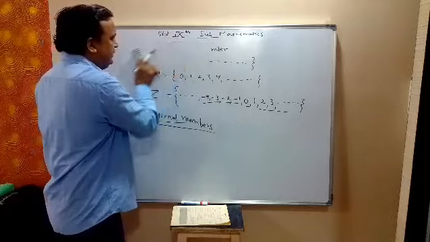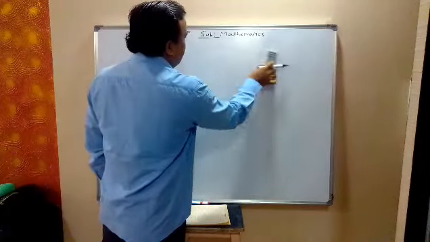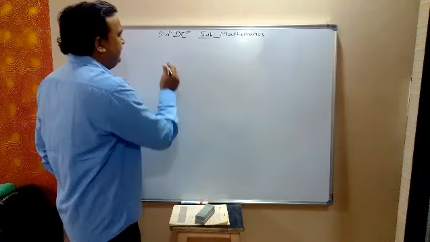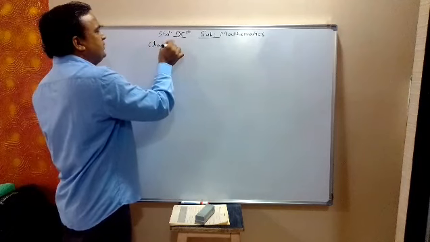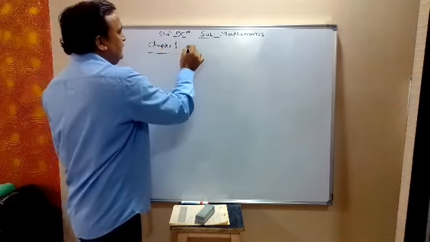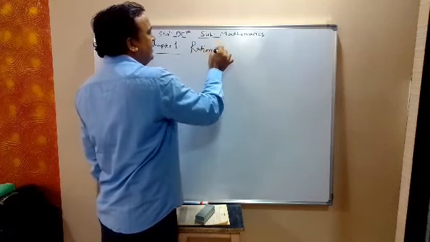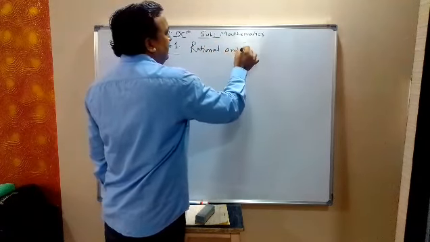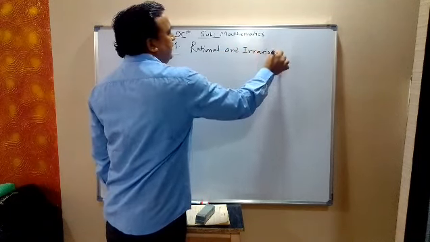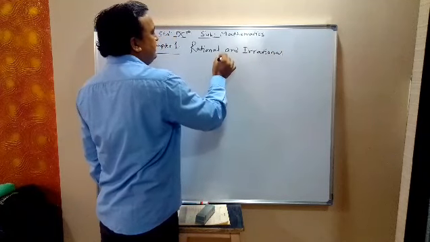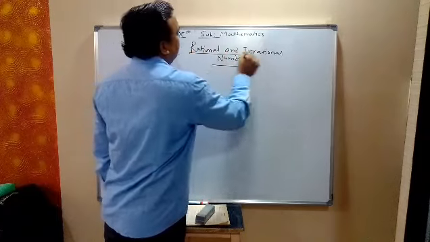Now we start with the first chapter, rational and irrational numbers.